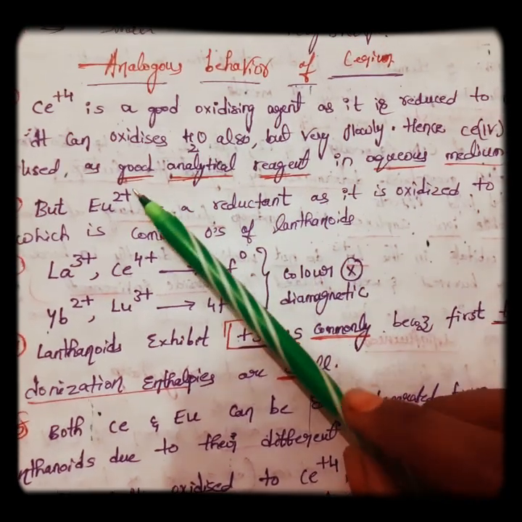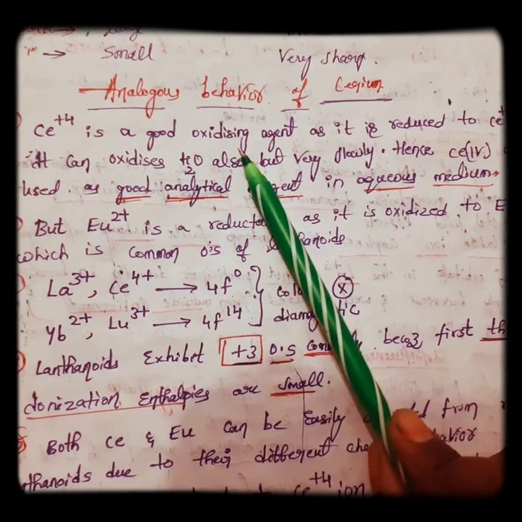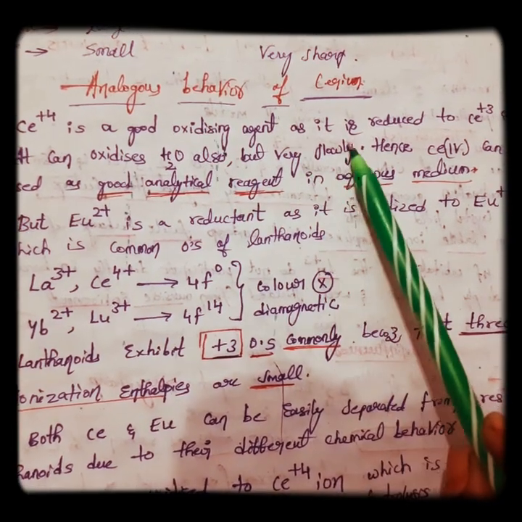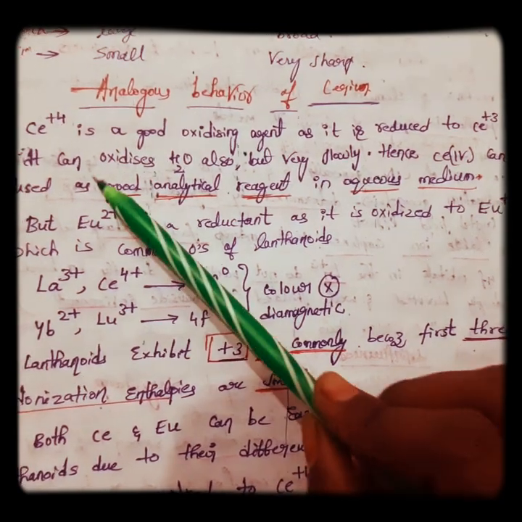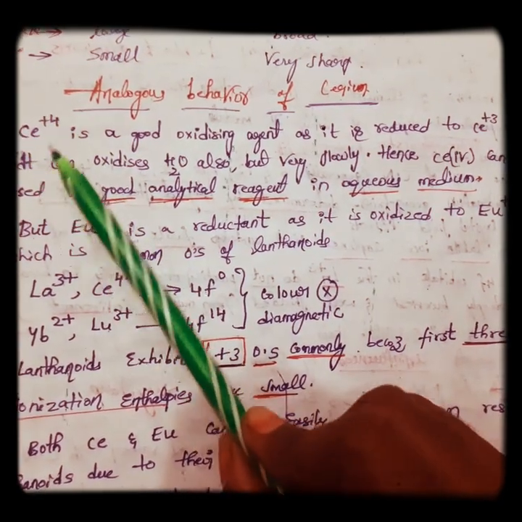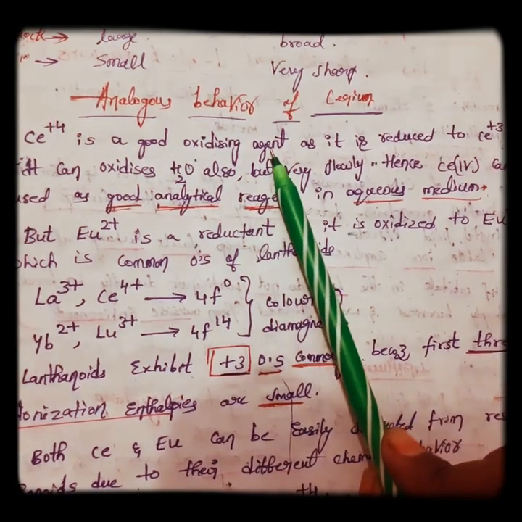First point, cerium +4 is a good oxidizing agent as it is reduced to cerium +3 easily. See here, cerium in +4 oxidation state is a good oxidizing agent.